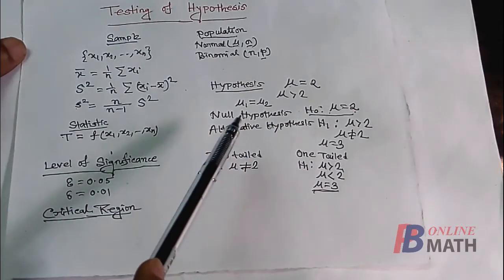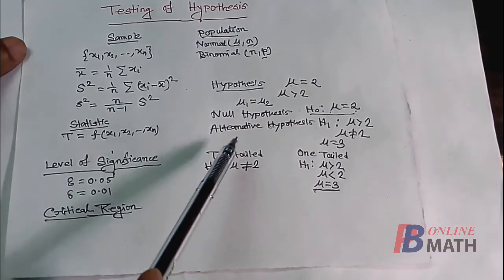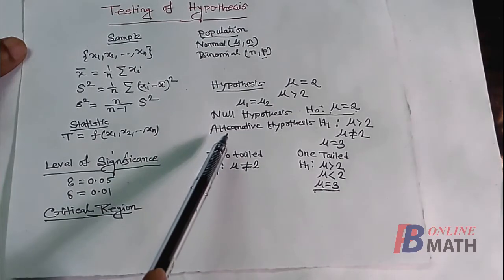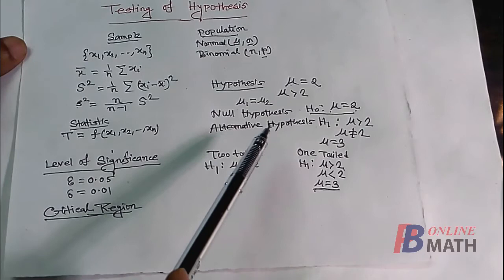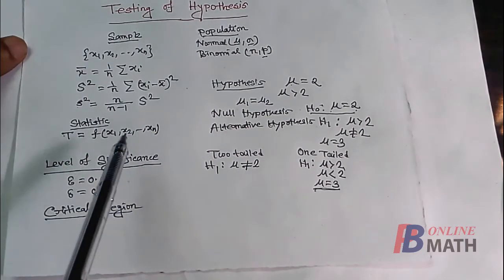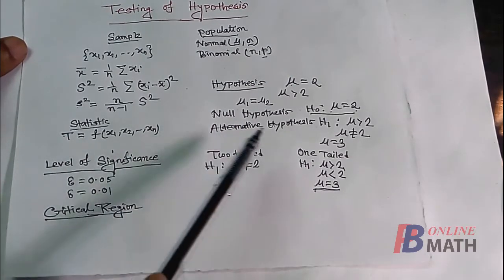That means we accept the alternative hypothesis. Since these two are mutually exclusive, so if we reject the null hypothesis, we have to select the alternative hypothesis.